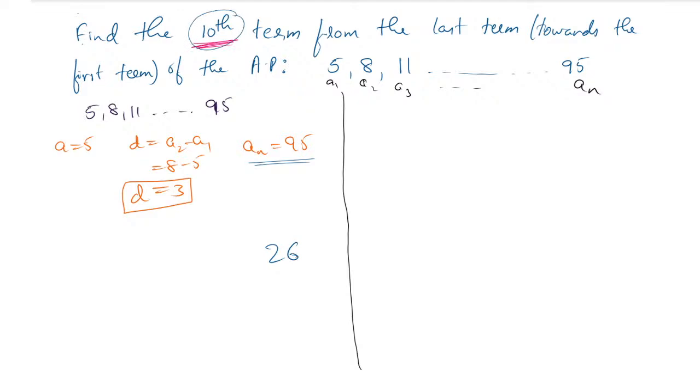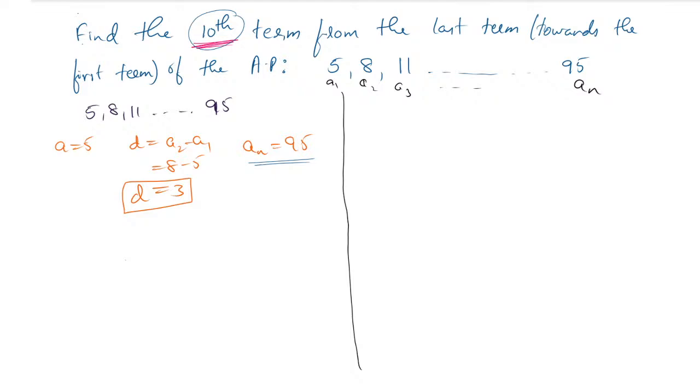From 26 we have to go back: next is the 25th, 24th, then the 23rd term, then the 22nd term. Like so we can go back and find which term is the 10th term. So for that purpose we want to find the value of n. I don't know whether it is the correct answer or not, but we will find out, not a problem.